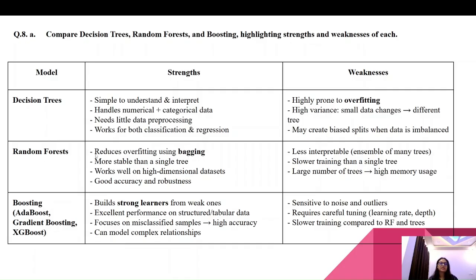The random forest strengths are reduces overfitting using bagging, more stable than a single tree, works well on high dimensional datasets, good accuracy and robustness. Weaknesses: less interpretable in symbol for many trees, slower training than a single tree, larger number of trees gives high memory usage.